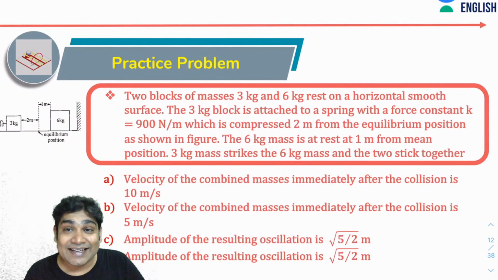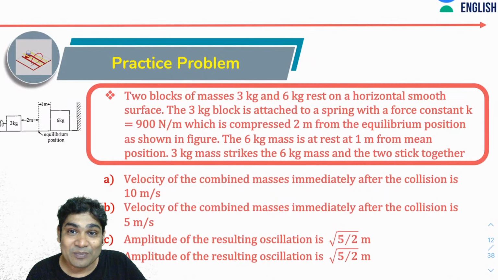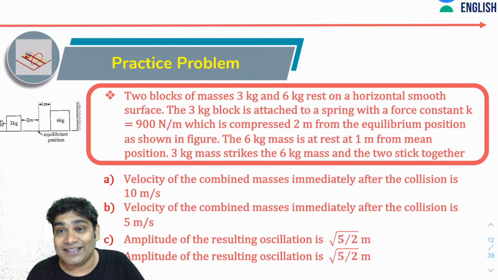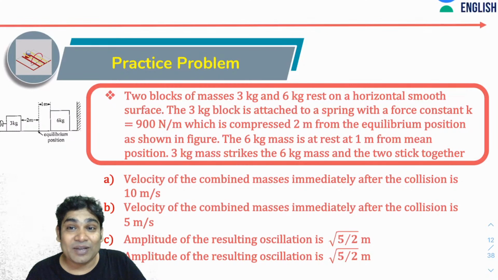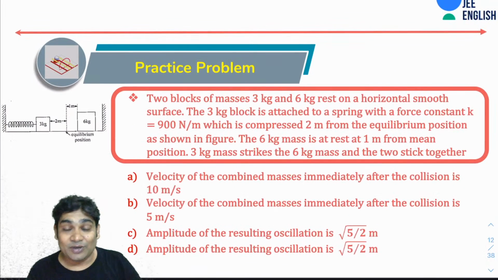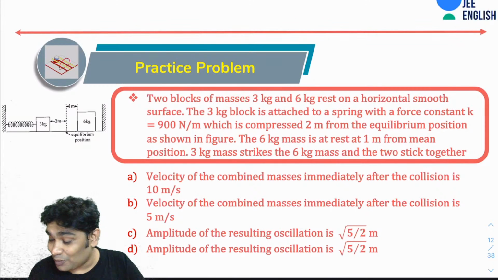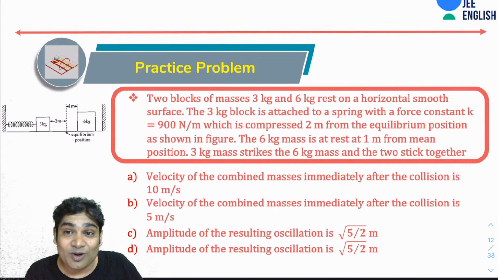Now you've been told, okay, the 6 kg mass is at rest and is 1 meter apart from the mean position. Now the 3 kg block is released and it strikes the 6 kg, and after that the two masses stick together. The velocity of the combined masses immediately after the collision is this, and so these are your options, and the amplitude of the resultant oscillation.